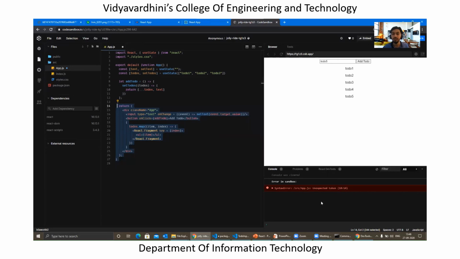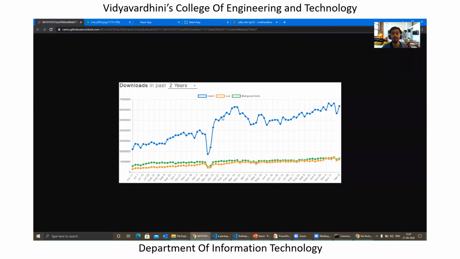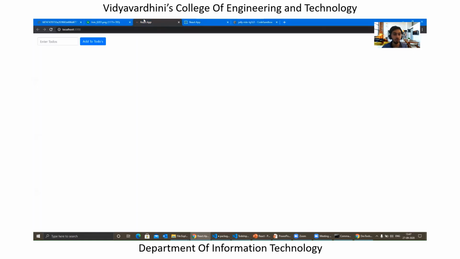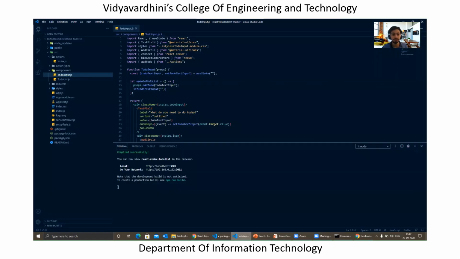And with this, I'm hoping that it just gave you a brief idea of what actually React is and why to use React, because as you can see the graph over here, it's constantly rising, and most people are going towards React and working on it. We also saw things like what the file structure of this application is, right? So what is the file structure being created when you run npx create react, and what are actually components.